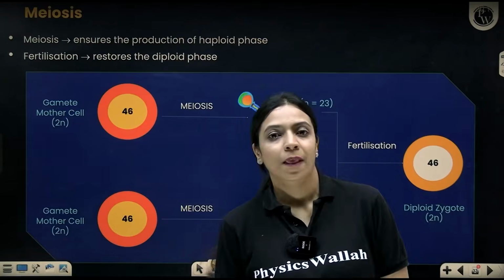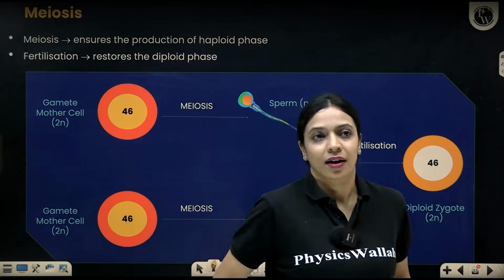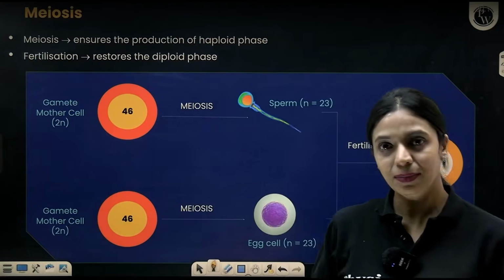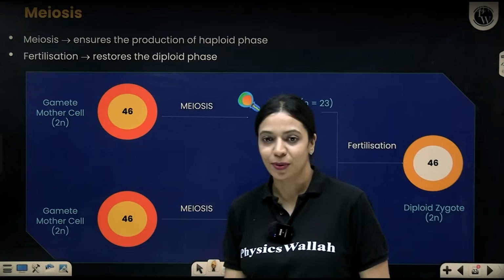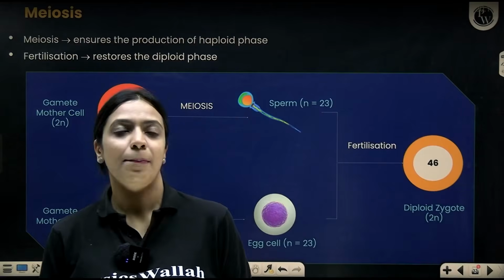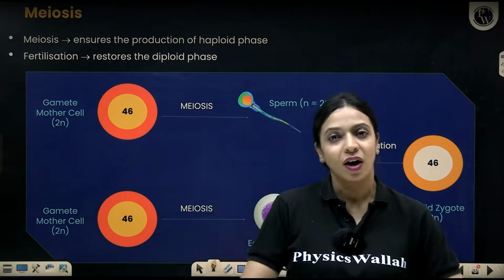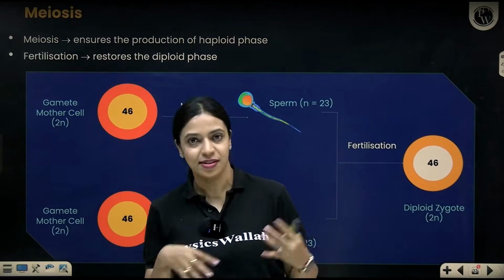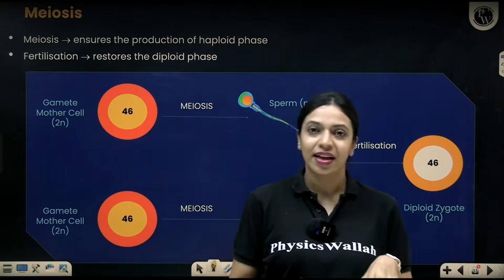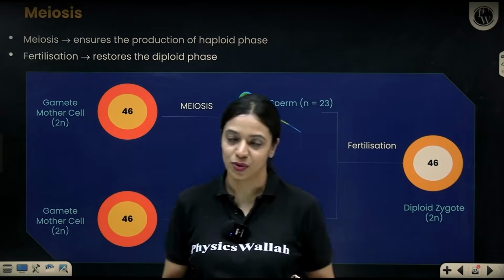Now, when meiosis happens, half the number of chromosomes form in the daughter cells. Why is that essential? That is essential because that helps in maintaining the chromosome number in a population. If you look at humans, all normal humans will have 46 chromosomes only. If it has more or less, that is an abnormal condition. How is it that every human has 46 chromosomes? It's because of this process called meiosis.